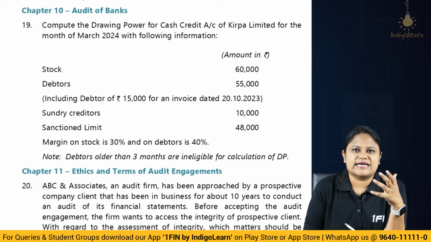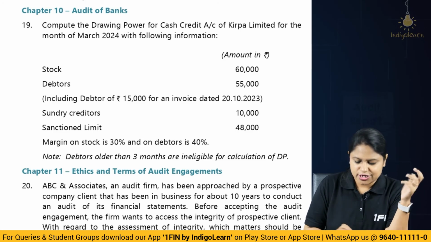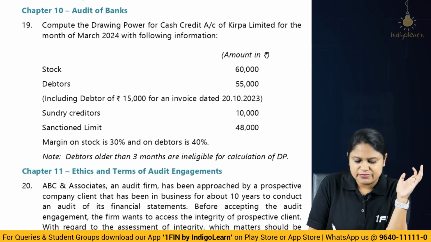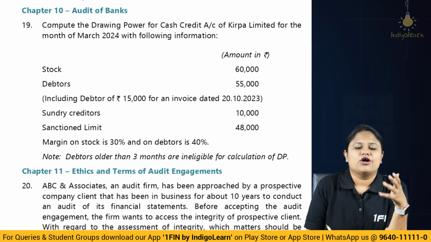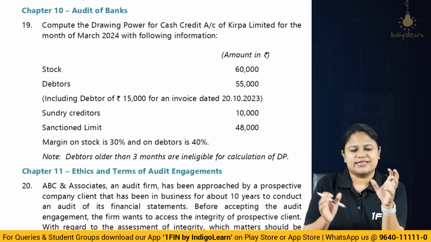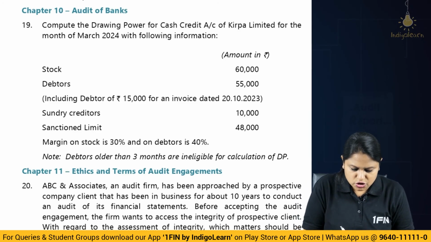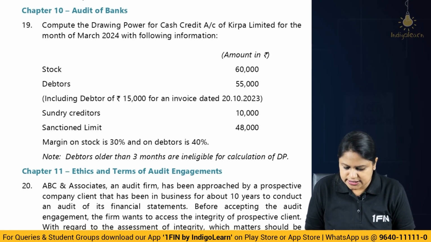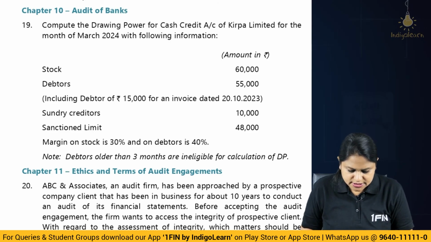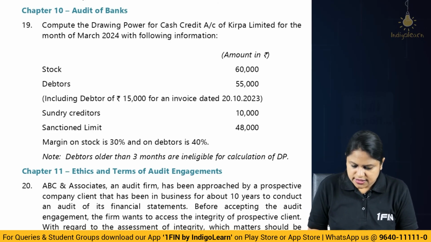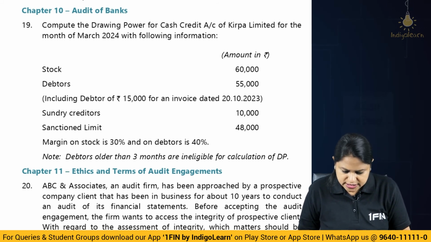Okay, we know drawing power has to be checked against the sanction limit. Anytime drawing power cannot cross the sanction limit. And then drawing power we calculate based on the debtors balance and on the stock, and a margin is left. Then we add it and calculate it. So the same idea is brought in here. Stock, debtors, including debtors 15,000 for invoice dated 2010. Sundry creditors, sanction limit 48,000. Okay, sanction limit is 48,000. So you need to calculate it.